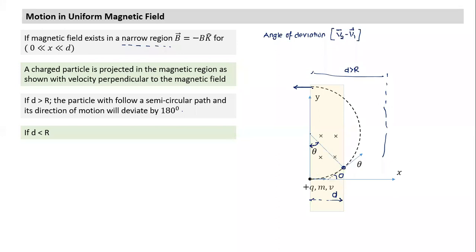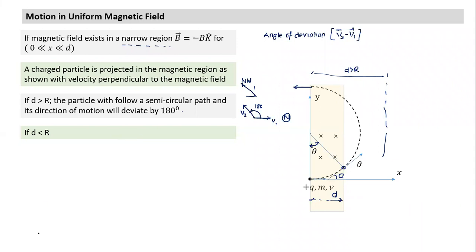Suppose something was moving like this. This is my initial velocity. And after some time, I find this was moving towards north. If the particle starts moving along northwest direction, what is the angle of deviation? I will take V1 and V2. This is V2. And what is the angle between them? Yes, of course, I'll take the lesser of the two, but in this case, angle of deviation is 135 degrees. So angle of deviation is an angle between two velocity vectors.